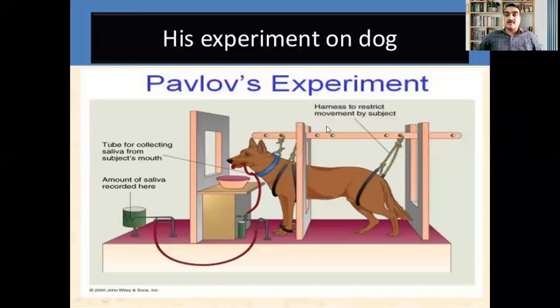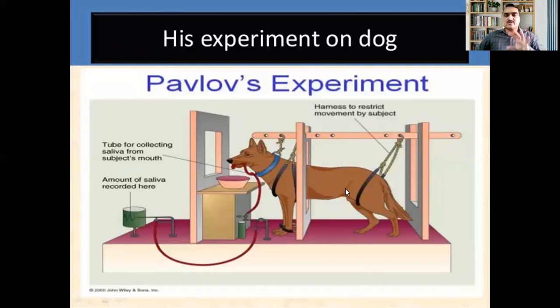Like how Thorndike prepared a puzzle box, in the same form he prepared an experimental table where the dog is arranged or given space like this. And there is an arrangement, and this is a mirror. Behind this mirror an experimenter used to sit and observe, but the dog will not see who is there beside the mirror, while the experimenter can see the behavior of the dog. And this is the plate where the food is to be provided. This is the way the amount of saliva collected here can be measured.